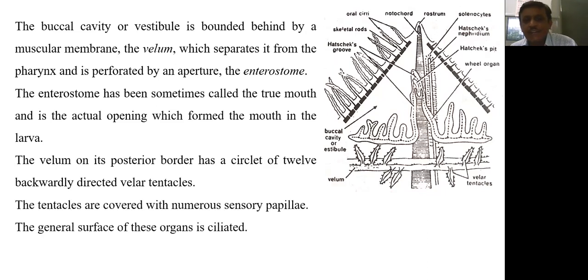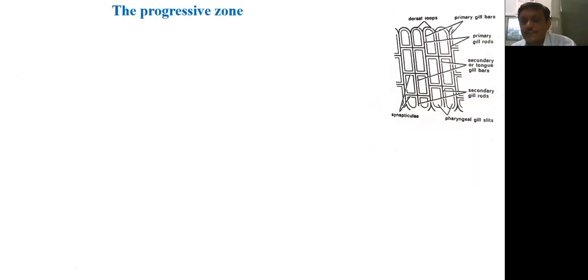The tentacles are covered with numerous sensory papillae. In the diagram, we can also see these small dots which are present over the surface of the velar tentacles. These are sensory papillae, and the general surface of the organ is ciliated. So this is about the first zone, that is the ingressive zone, which includes the mouth and buccal cavity.